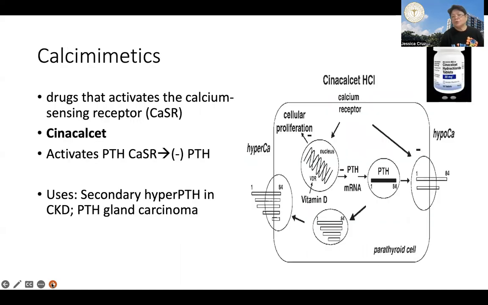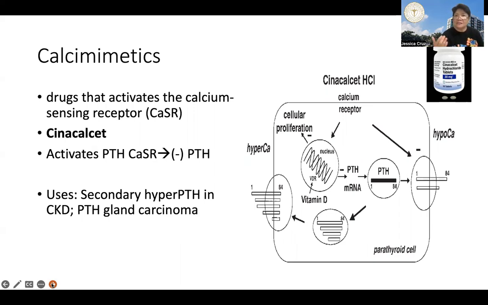Now, cinacalcet is the prototype of what we call your calcimimetics. No? Calcimimetics are drugs that activate the calcium sensing receptor that I mentioned a while ago. So it's like having the effect of calcium, di ba?